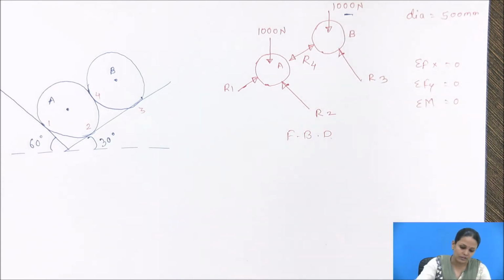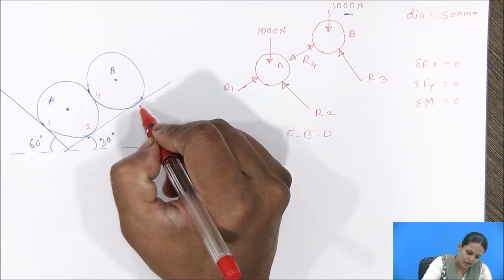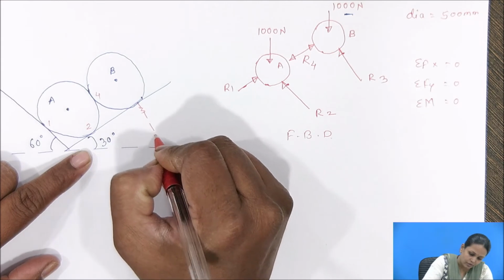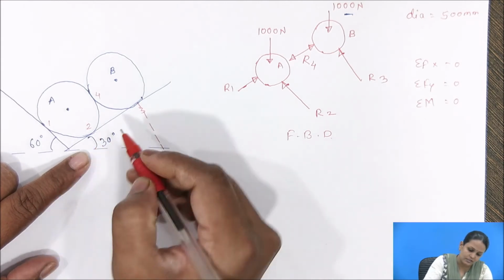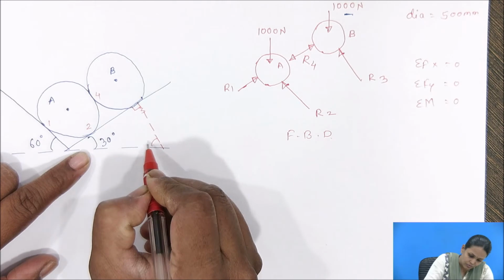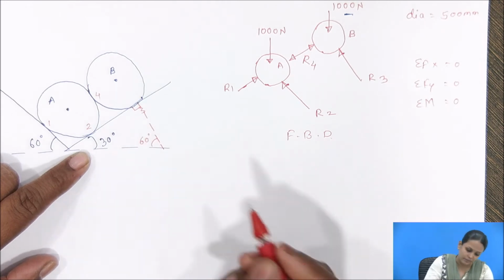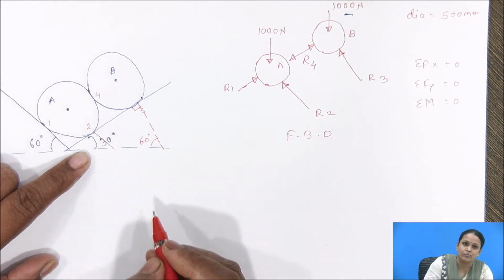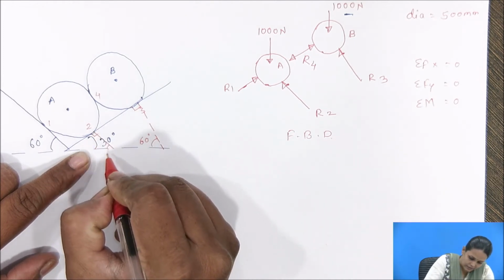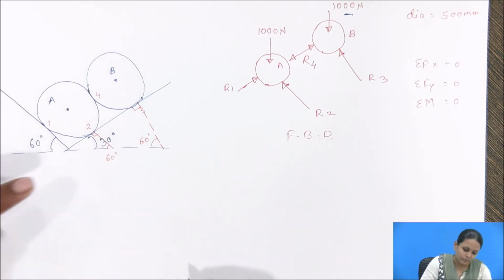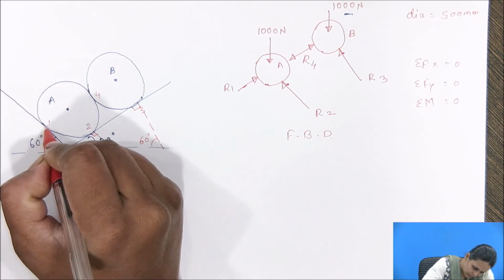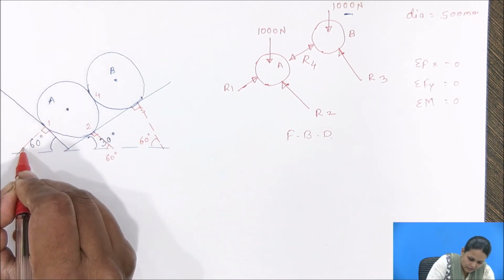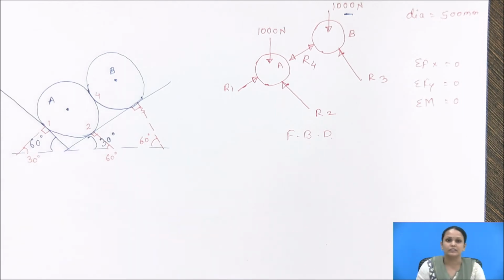Here, the inclination of reaction R3: if I draw the perpendicular line from this contact surface, this inclination is 30, here it is 90, so the remaining one will be 60. Similarly for the second support, if I draw the perpendicular line from here, again it is 30, 90 and the remaining one is 60 degree. For reaction R1, from contact point 1, if I draw the perpendicular line, it is 60 degree and the remaining is 30 degree.